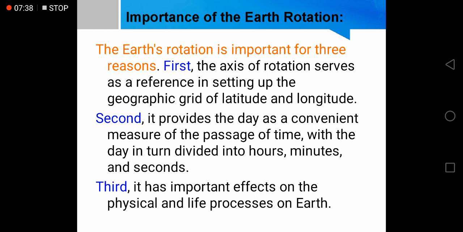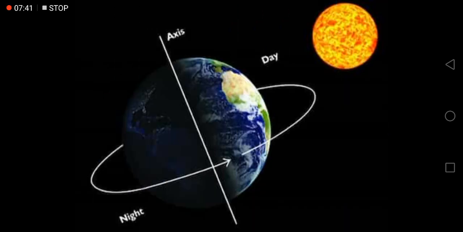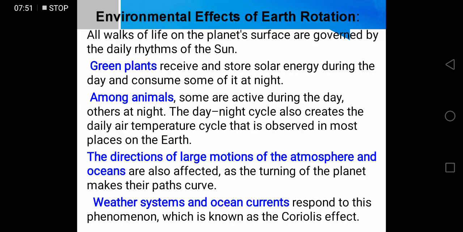Let's see this third point in detail. Over here there is a picture showing the axis, day and night. Towards the sun it is day, and on the other side it's night. Let's see the third point in detail: environmental effects of Earth rotation.